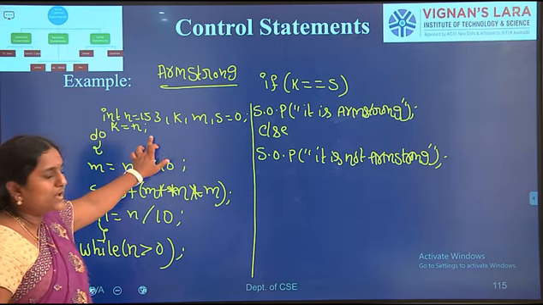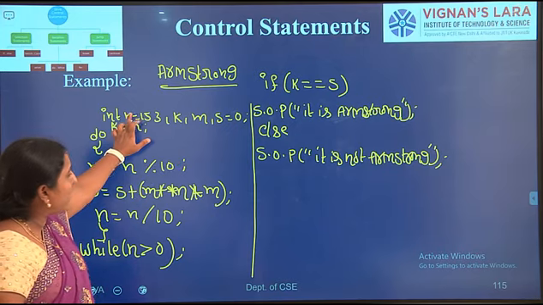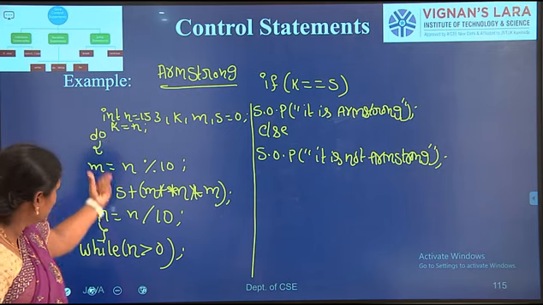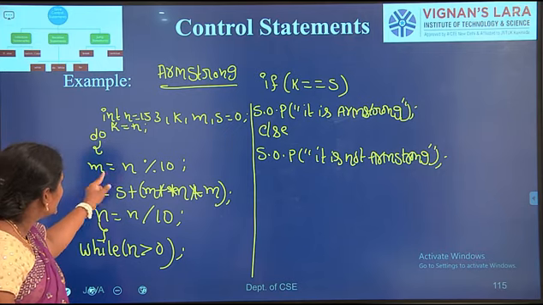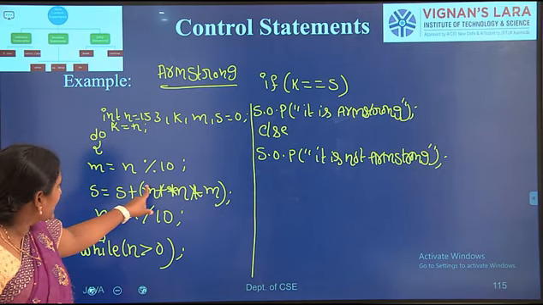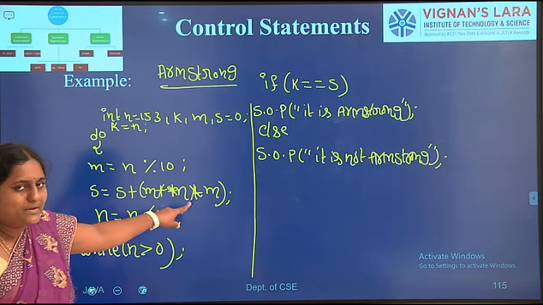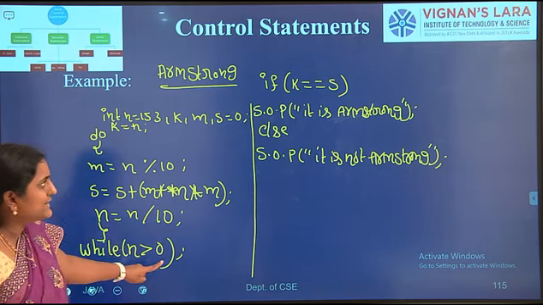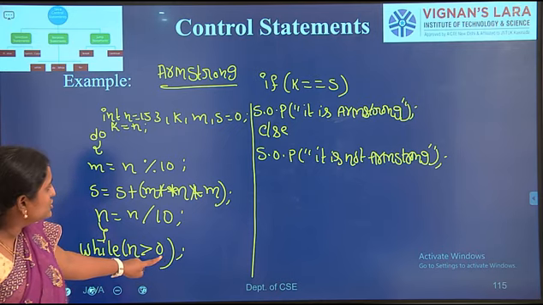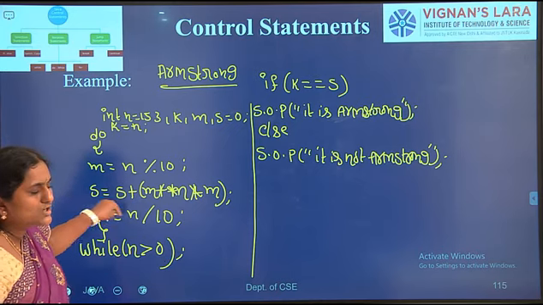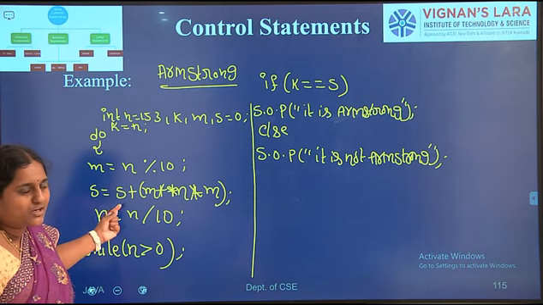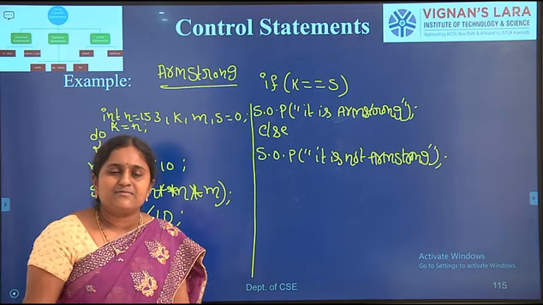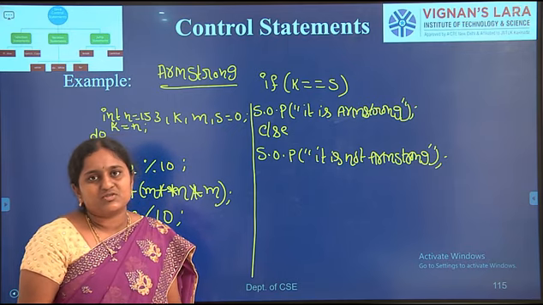Next, k = n, so the value of n is assigned to k. Next, the do statements: m = n % 10; s = s + m * m * m; n = n / 10; while n > 0. Here first control processes the statements, then control checks the condition. If k == s, the given number is an Armstrong number, otherwise it is not.